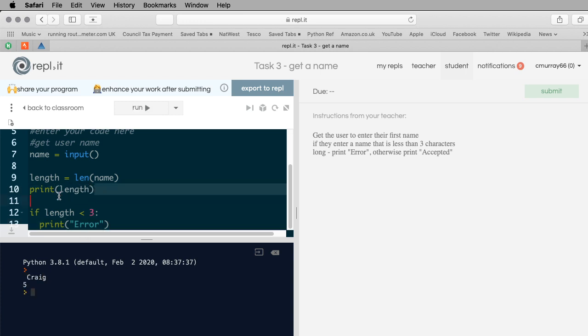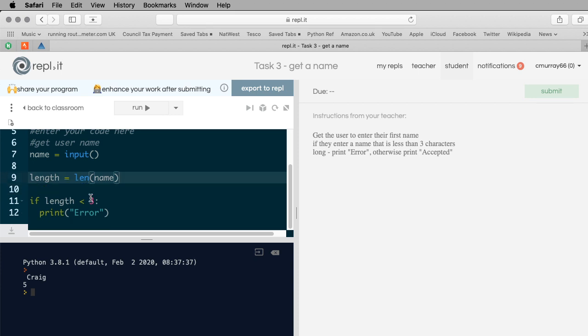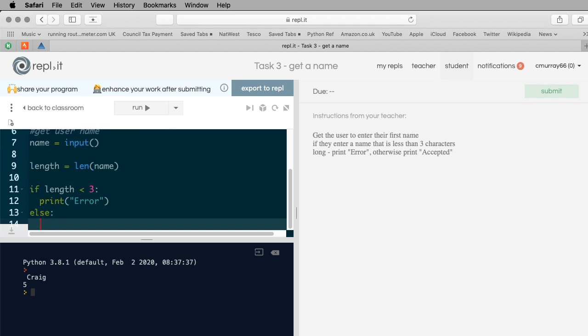I need to get rid of this testing print statement now because it's not part of the program. It would cause it to crash. And now we can do an else statement, else print, and it wants accepted again. So accepted.